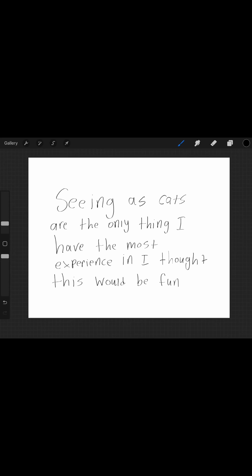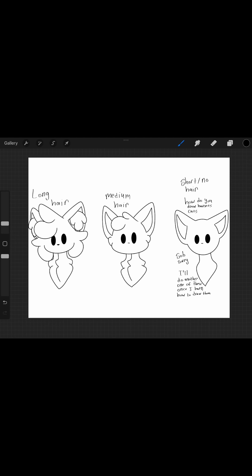Alright, let's make a cat based off yourself. The fur length is going to be dependent on your hair length. So if you have long hair, you're going to have a fluffy cat. If you have medium to short hair, you're going to have a short hair cat. If you have really short hair or no hair, you're going to have a hairless cat.